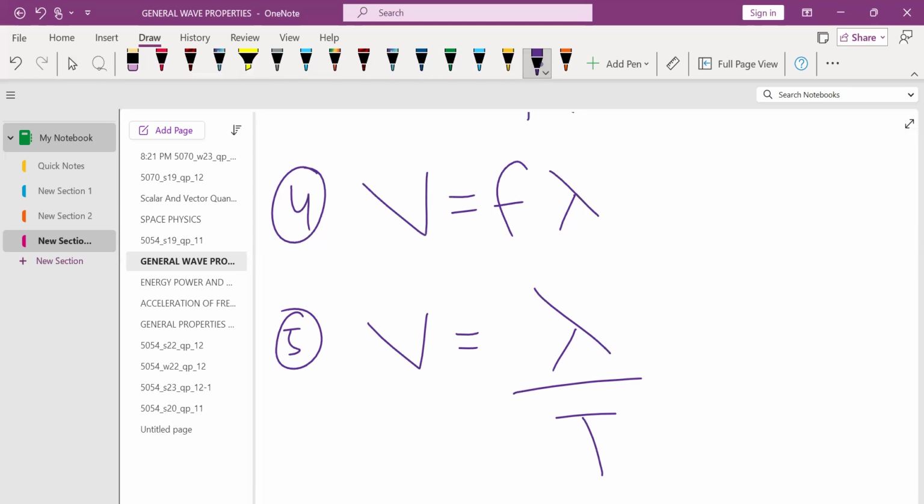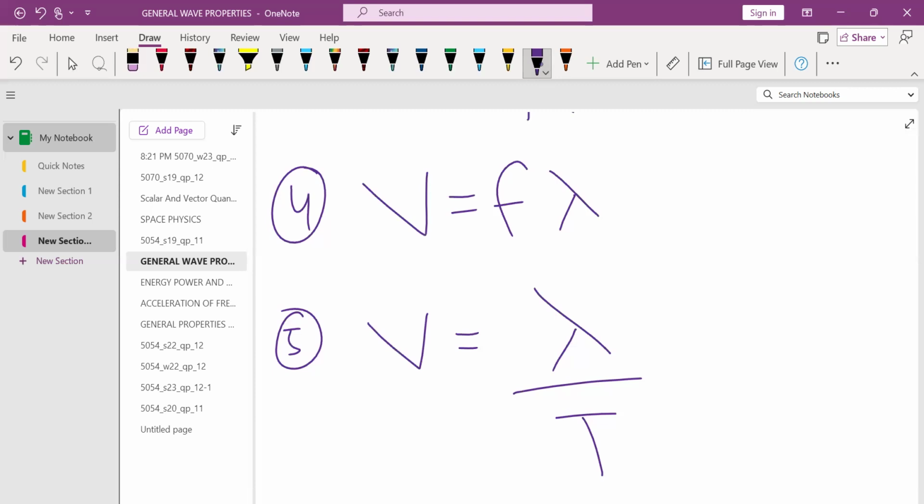So you need to remember these 5 formulas for this chapter, and you need to remember how to calculate the capital T, which is time period, and what is the difference between capital T and the small t. So I hope you understood it.